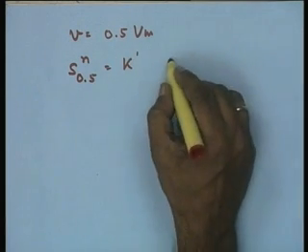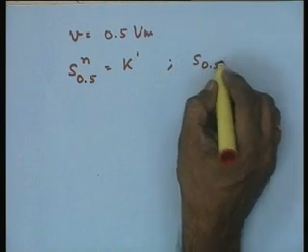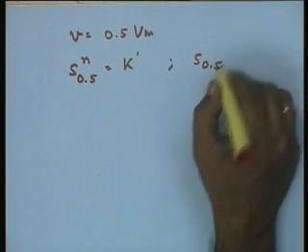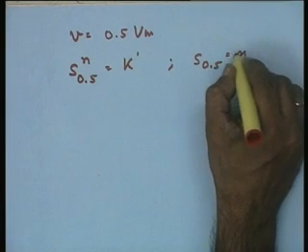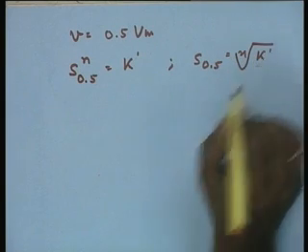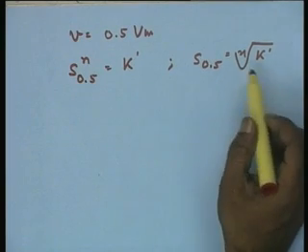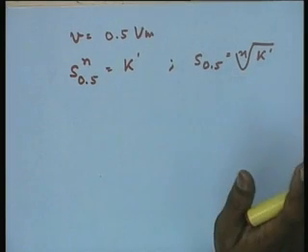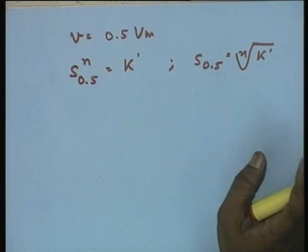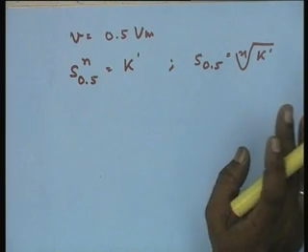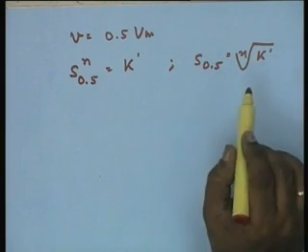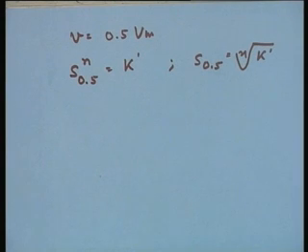So S0.5, the substrate concentration for 50% of the maximum reaction velocity, is the nth root of K naught. I think that brings in a distinction between the two parameters that we are talking about.